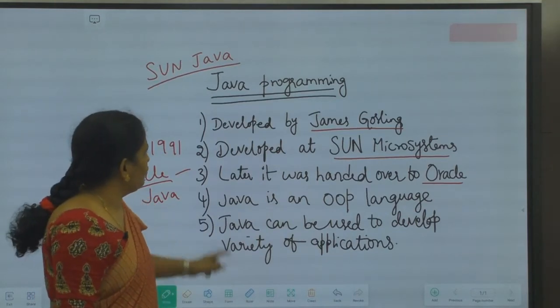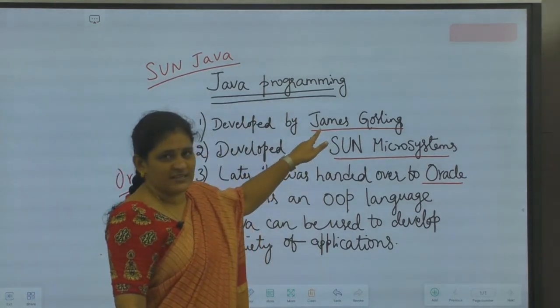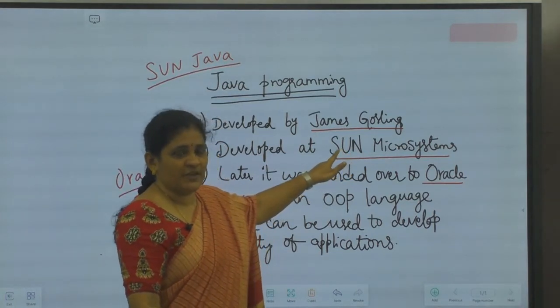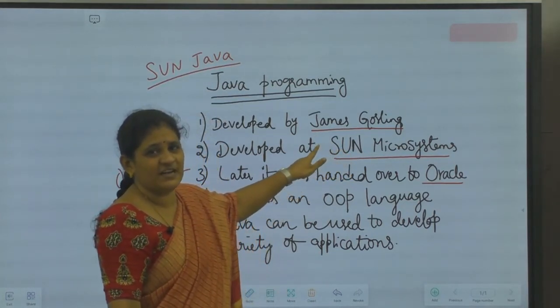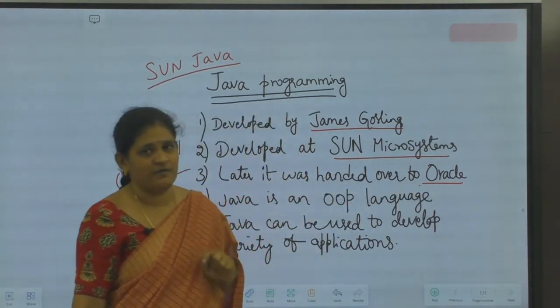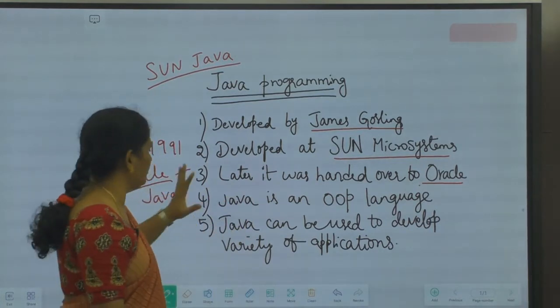So who developed Java programming? James Gosling developed Java programming at Sun Microsystems. At that point of time in the 1990s, we usually called Java as Sun Java. Later it was acquired by a company called Oracle. Now we are calling it Oracle Java but not Sun Java.